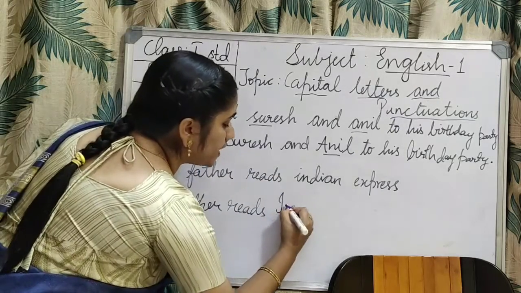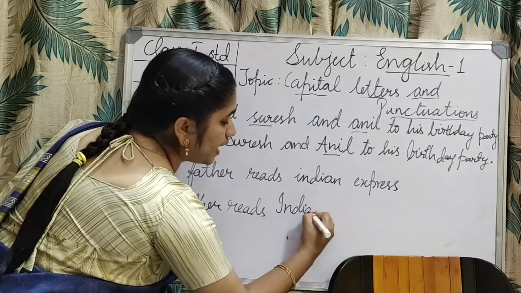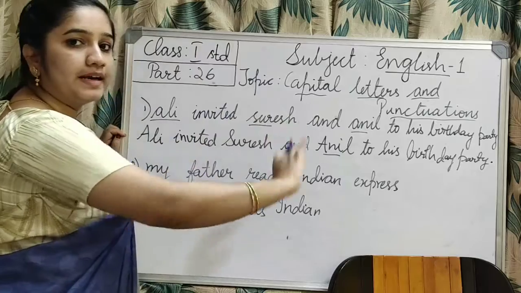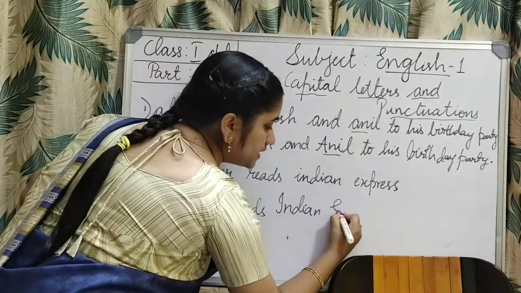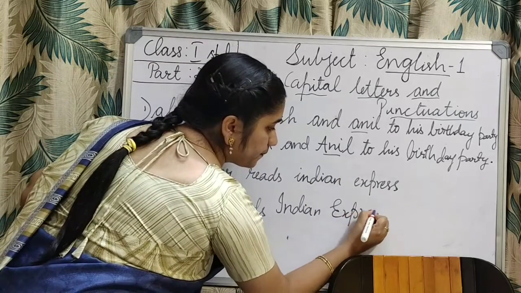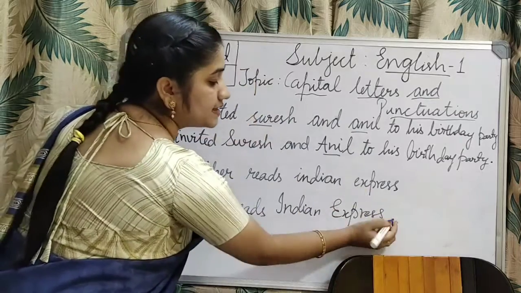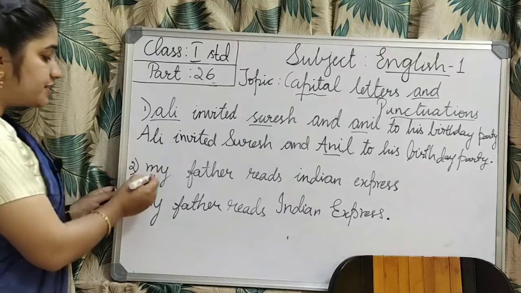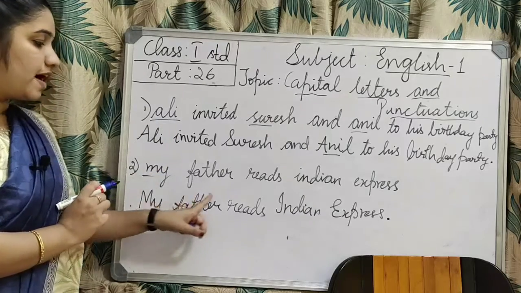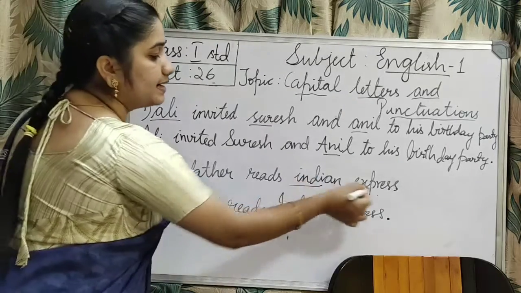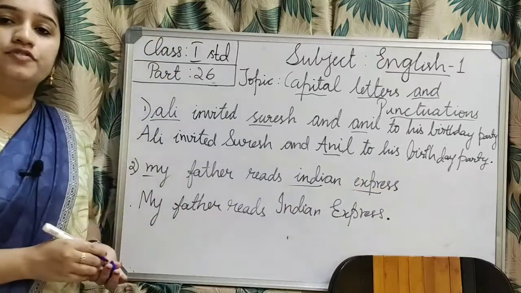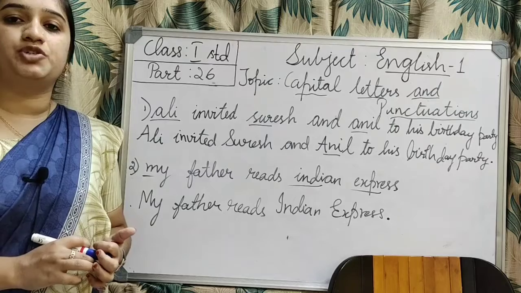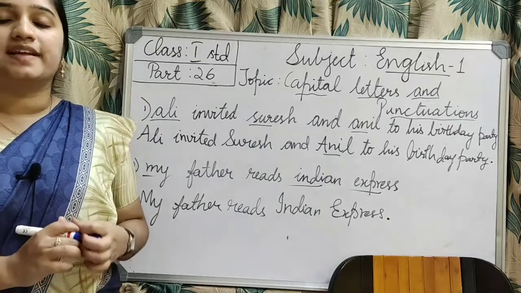Indian, capital I, only for the first letter. You should not write completely in capital letters. Express, capital E. Then end the sentence with a full stop. So my father reads Indian Express, then you put a full stop. So this is how you have to use capital letters and punctuations. Okay, we'll see a few more examples.